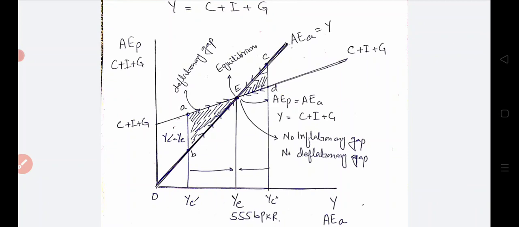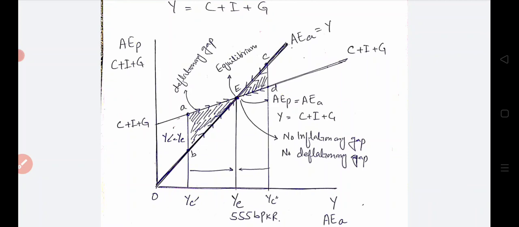Here we see near the origin YC prime, the current output level. YC prime is less than the equilibrium level of output and employment. And whenever the current output is less than the equilibrium level of output, then there occurs a deflationary gap.